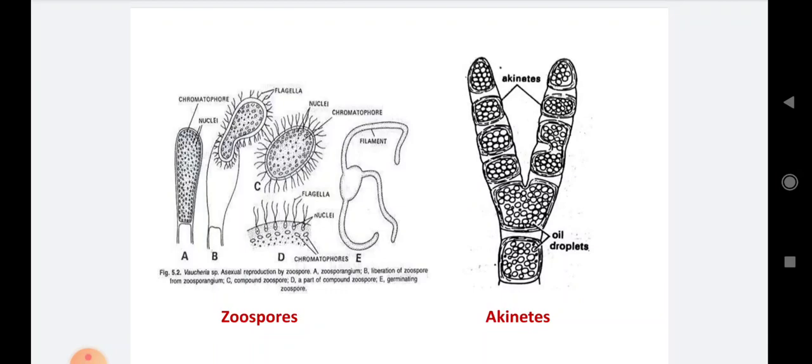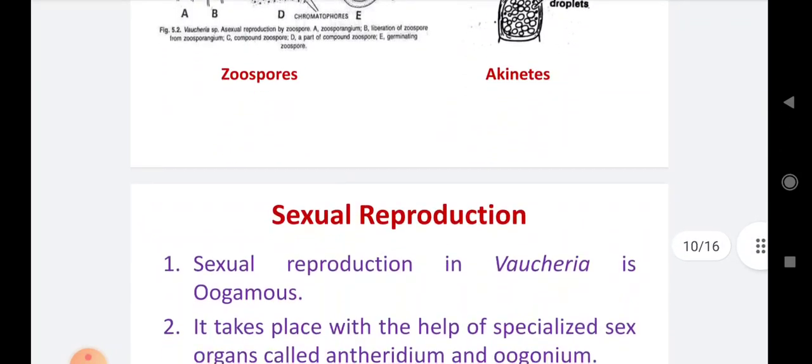In akinetes, the gelatinous walls are developed inside the filaments, and the protoplast of the filaments is separated from each other, and the small segment of the protoplast, which is thick walled, having a dense amount of cytoplasm and multiple nuclei, that structure is called the akinete.